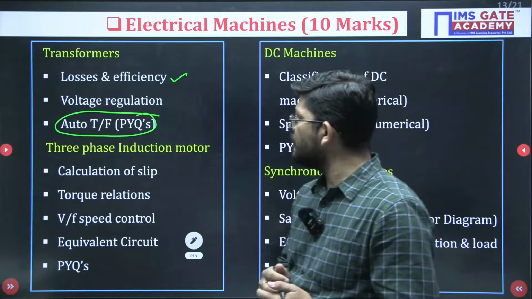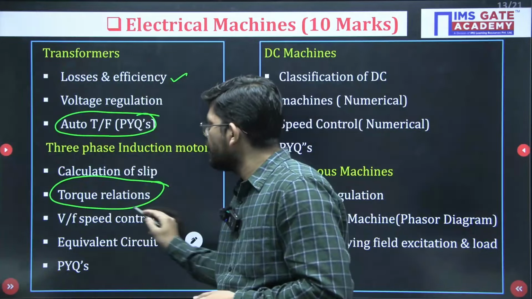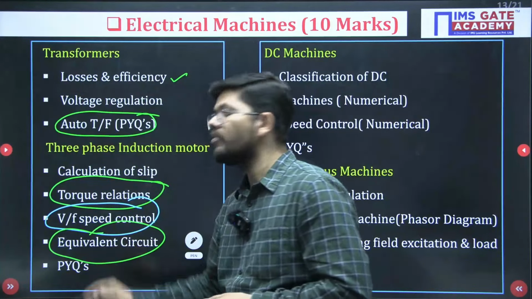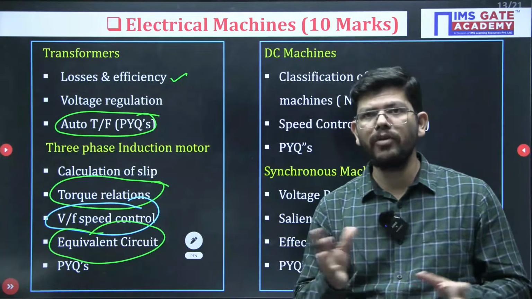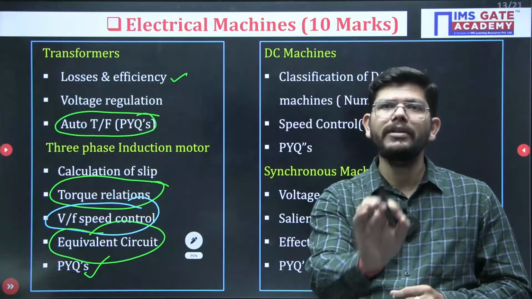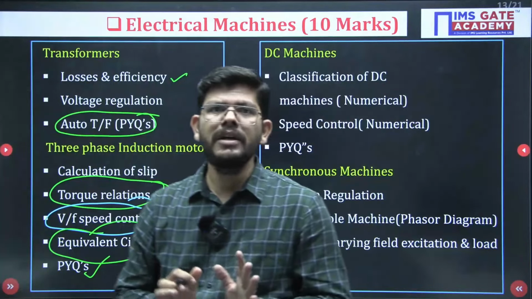When it comes to 3-phase or single phase induction motor, torque relations are very important. V by F method is very important, and equivalent circuit is very important. Calculation of current from equivalent circuit. You can take a reference of PYQs, or you can only prepare the PYQs that have been the part. This is how you can prepare in this last week.